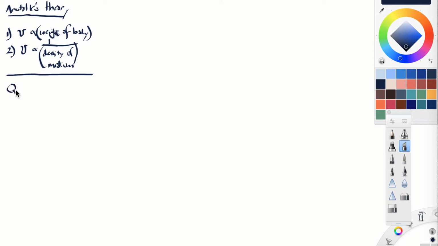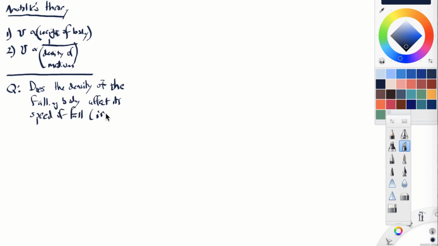So let me ask this question, and this is the question that Salviati, Sagredo, and Simplicio begin to explore. First of all, they wonder, does the density of the falling body, not just the weight, affect its speed of fall? So that is, if you take iron and drop it and wood and drop it, they have different densities. Actually, they don't use the term density, they use the term specific gravity. And specific gravity is kind of another term for density. What it is, it's the density of the object compared to the density of water.